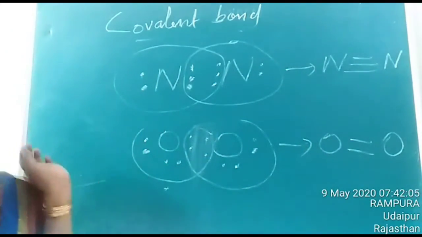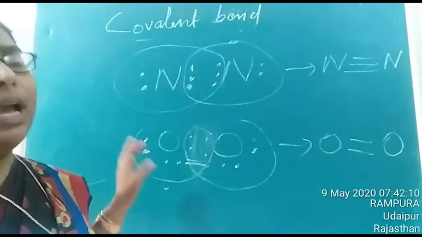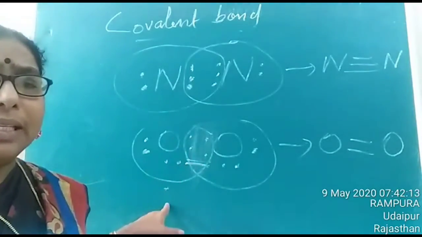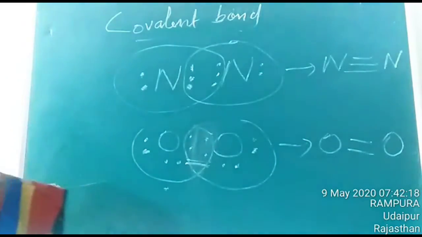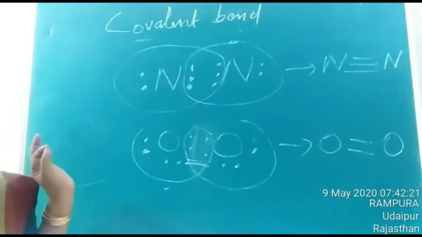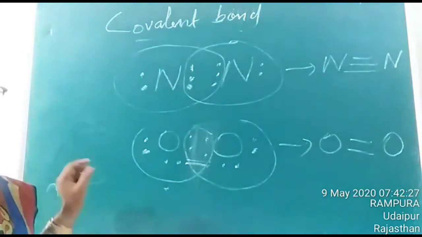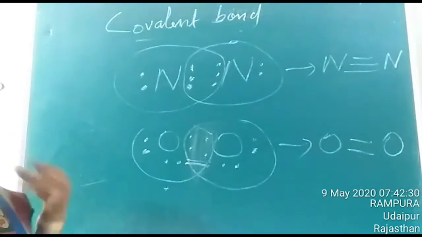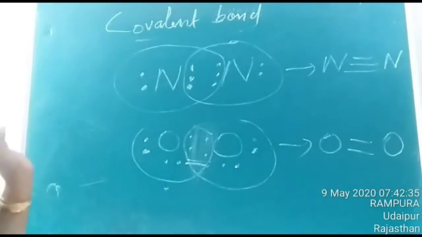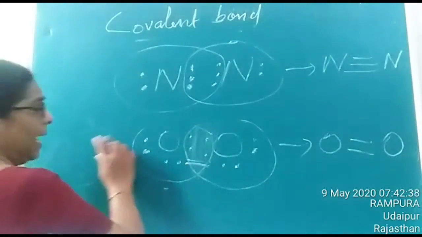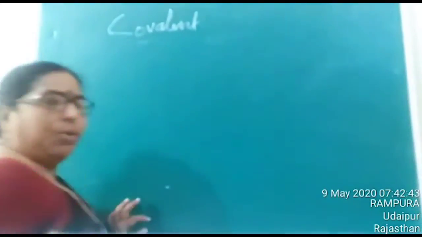And just like electrovalent bond, the number of electrons involved in sharing is termed as covalency. In this case, you can see that each oxygen atom is sharing 2 electrons, so the covalency is equal to 2. Is it clear? Covalency is defined as the number of electrons involved in sharing. Is it clear what a covalent bond is? And the compound in which the bond is formed by sharing of electrons is termed as a covalent compound. Is it clear? The compound in which the bond is formed by the sharing of electrons is termed as a covalent compound.